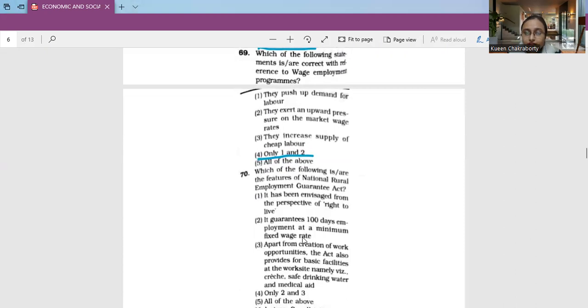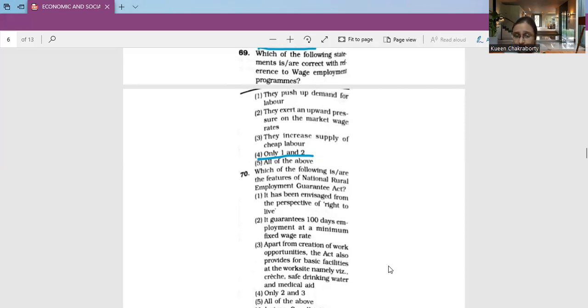Which of the following is or are the features of the National Rural Employment Guarantee Act? Number 1, it has been envisaged from the perspective of right to live. Number 2, it guarantees 100 days of employment at a minimum fixed wage rate. Number 3, apart from creation of work opportunities, the Act also provides basic facilities at the work site, namely creche, safe drinking water, and medical aid. Only 2 and 3, or all of the above.